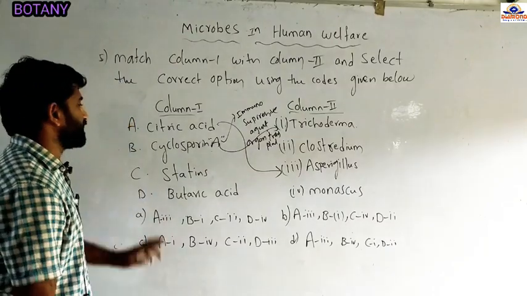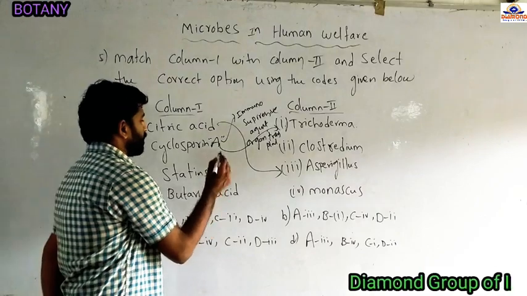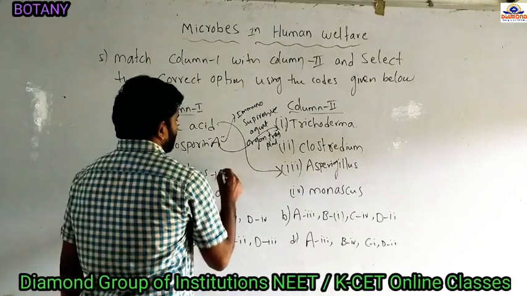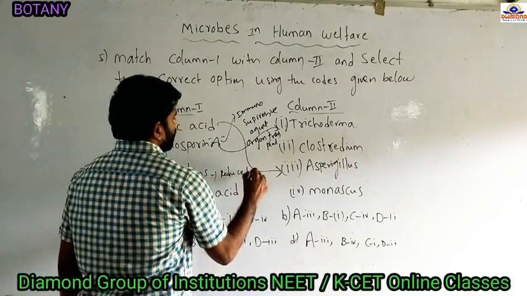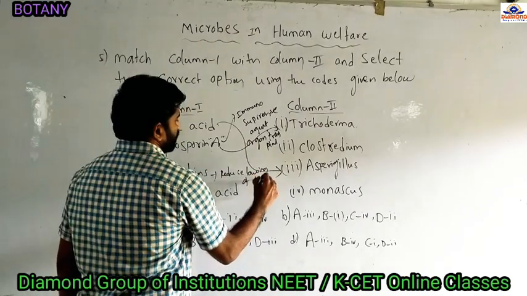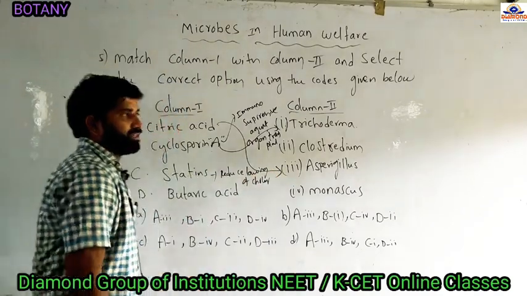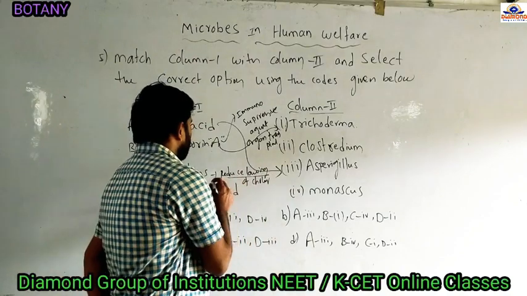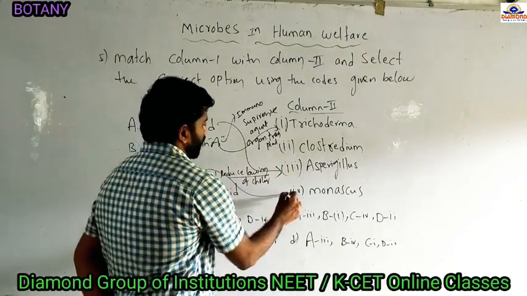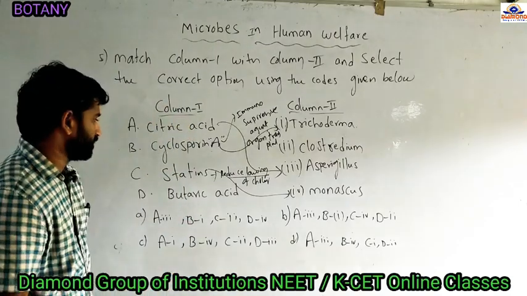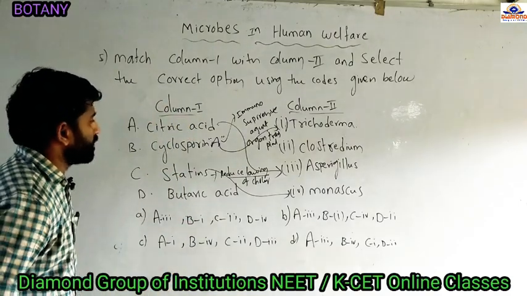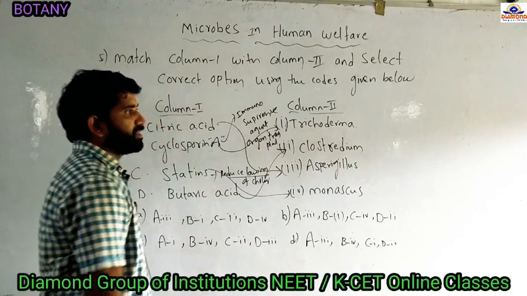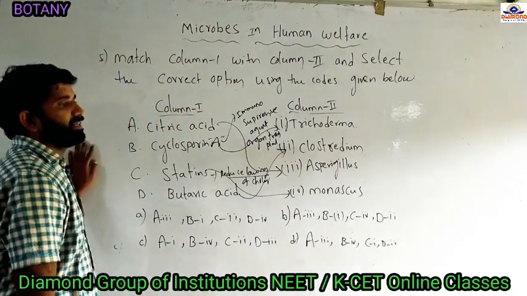And option C, statins. Statins are a bioactive molecule that reduces the level of cholesterol in the blood. These statins are extracted from Monascus purpureus. And the fourth option, butyric acid, is extracted from Clostridium butylicum. These butyric acids are organic acids.